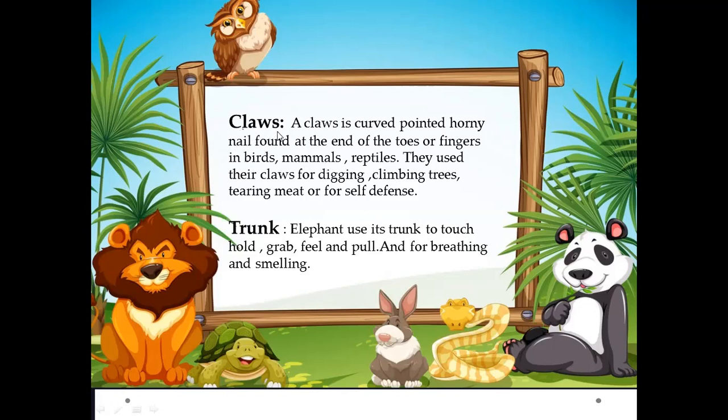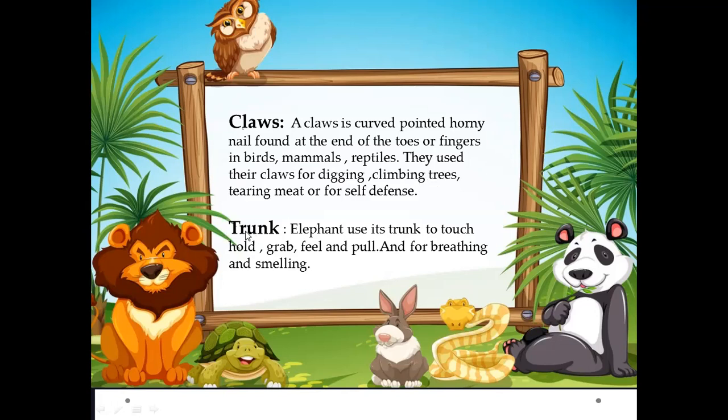What do animals use their claws for? For digging, climbing trees, tearing meat, or for self-defense. Understood? Because we will go back and match the pictures with the words. So listen carefully and remember. Otherwise, you will not be able to do the matching.